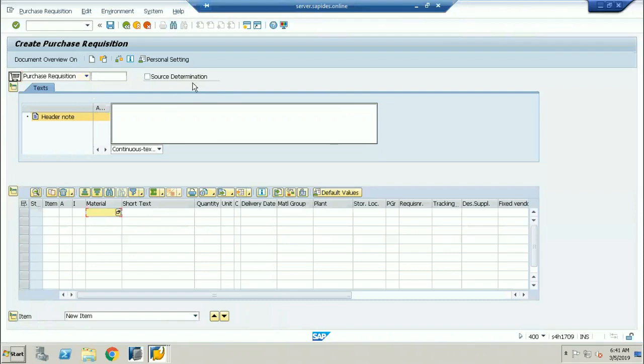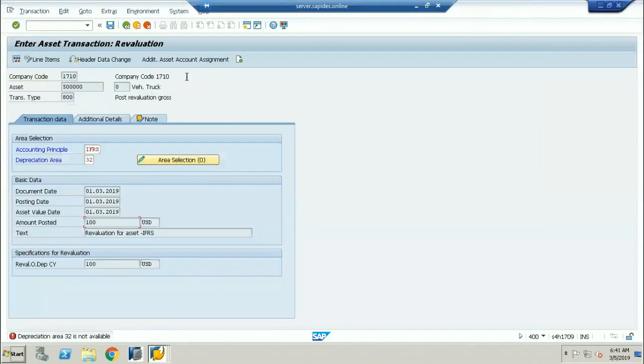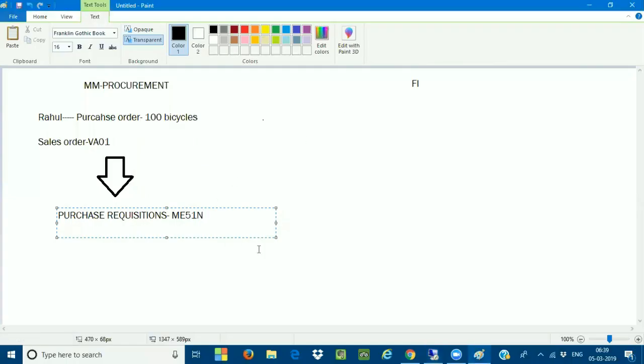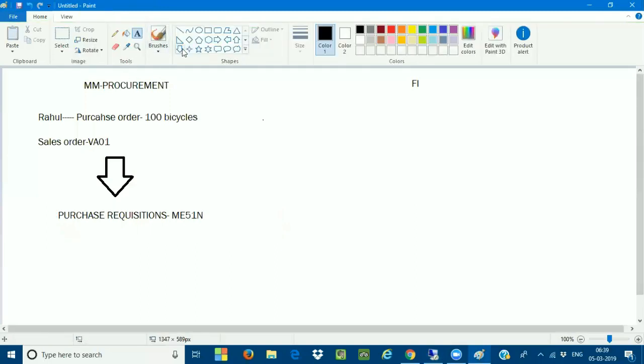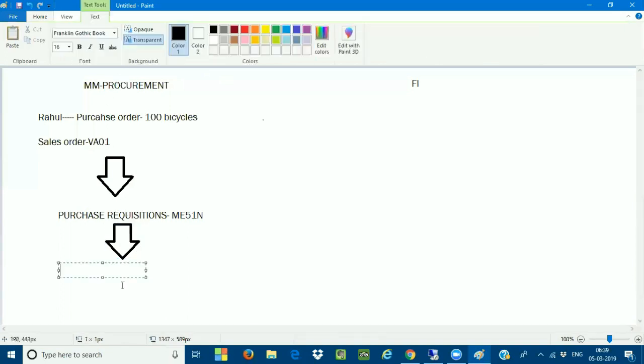So these purchase requisitions are going to be raised. Once you complete this purchase requisition, against this purchase requisition we are going to raise the purchase order. The purchase order is going to be raised with the transaction code called ME21N. ME21N is the purchase order. So you can take the reference of the purchase requisitions and create the purchase order.